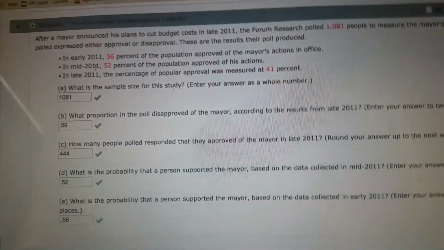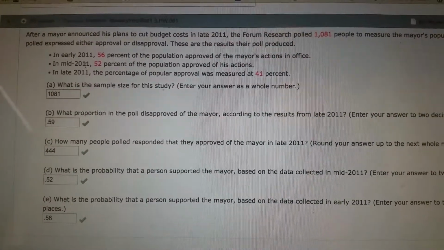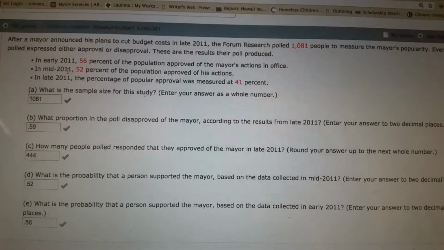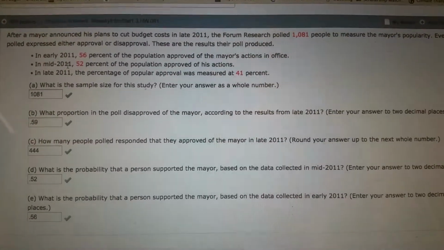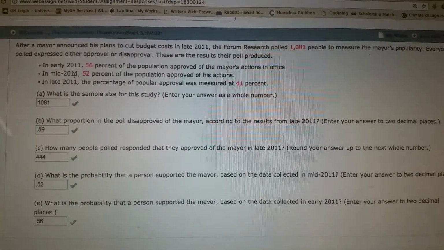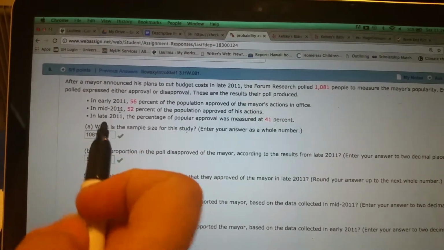In early 2011, 56% approved of the mayor's actions in office. In mid-2011, 52% approved. In late 2011, approval was measured at 41%. This is the beginning of 2011, the middle, and the late.